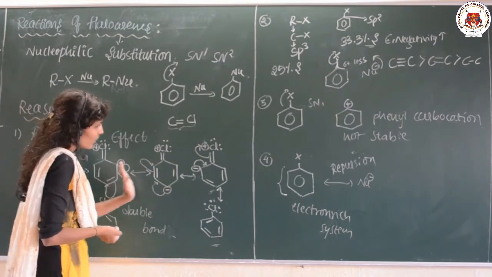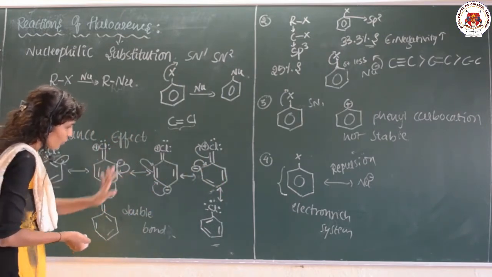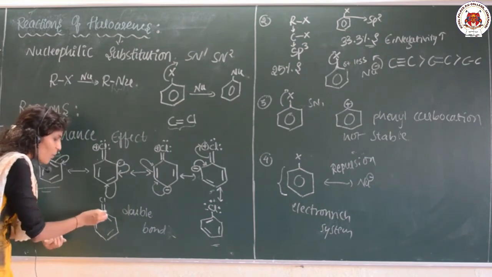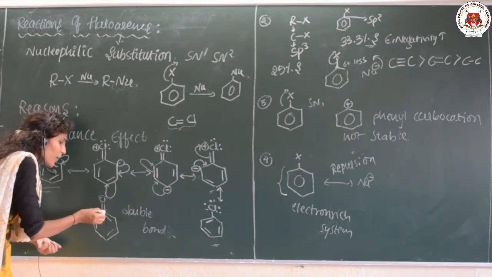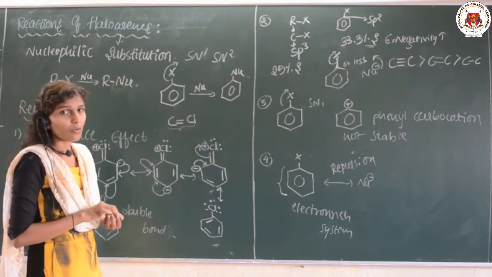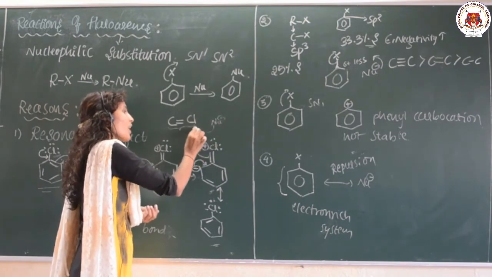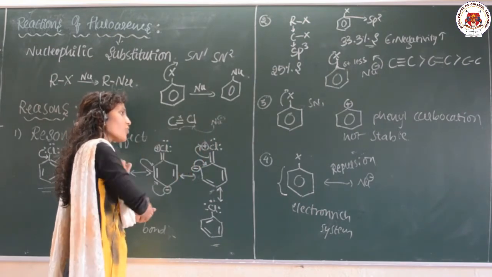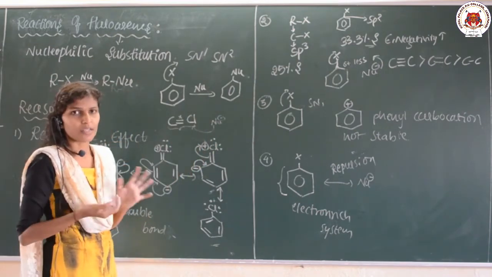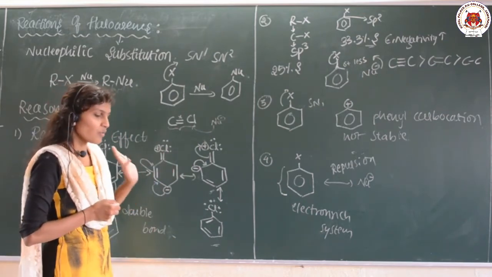So there are resonating structures present. Just look at all these resonating structures: a double bond is developed between this carbon and chlorine. So now our nucleophile cannot attack here, and to break this bond we need more energy. That is not possible under the normal conditions. Okay, so this is the first reason.